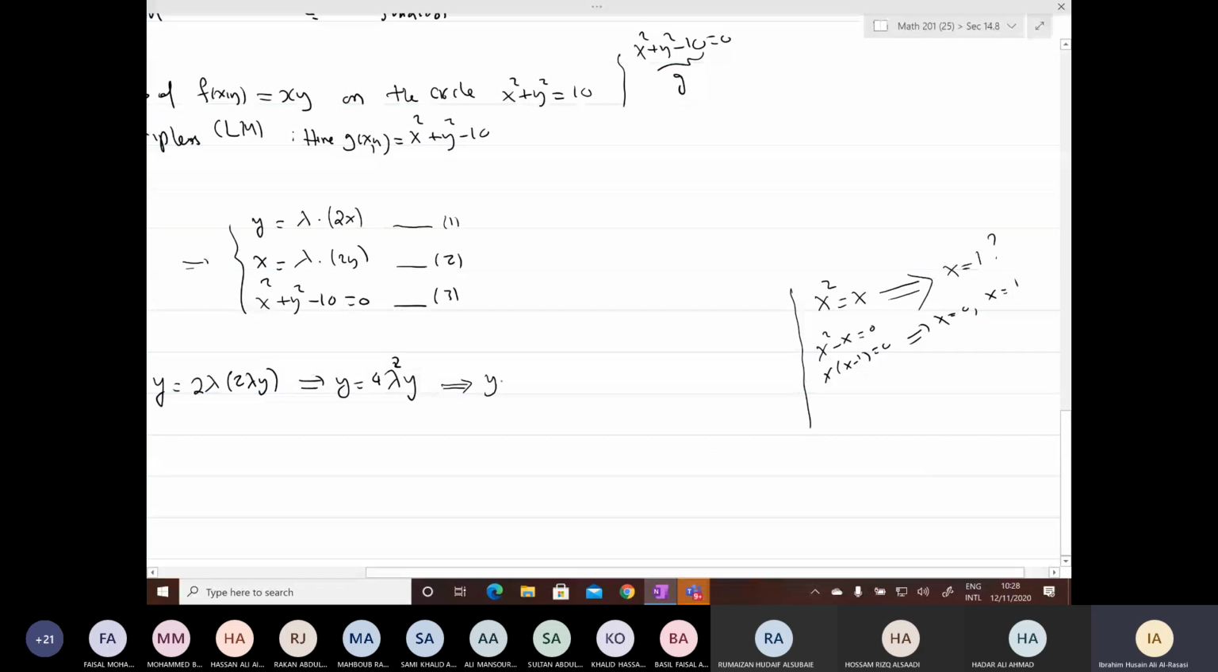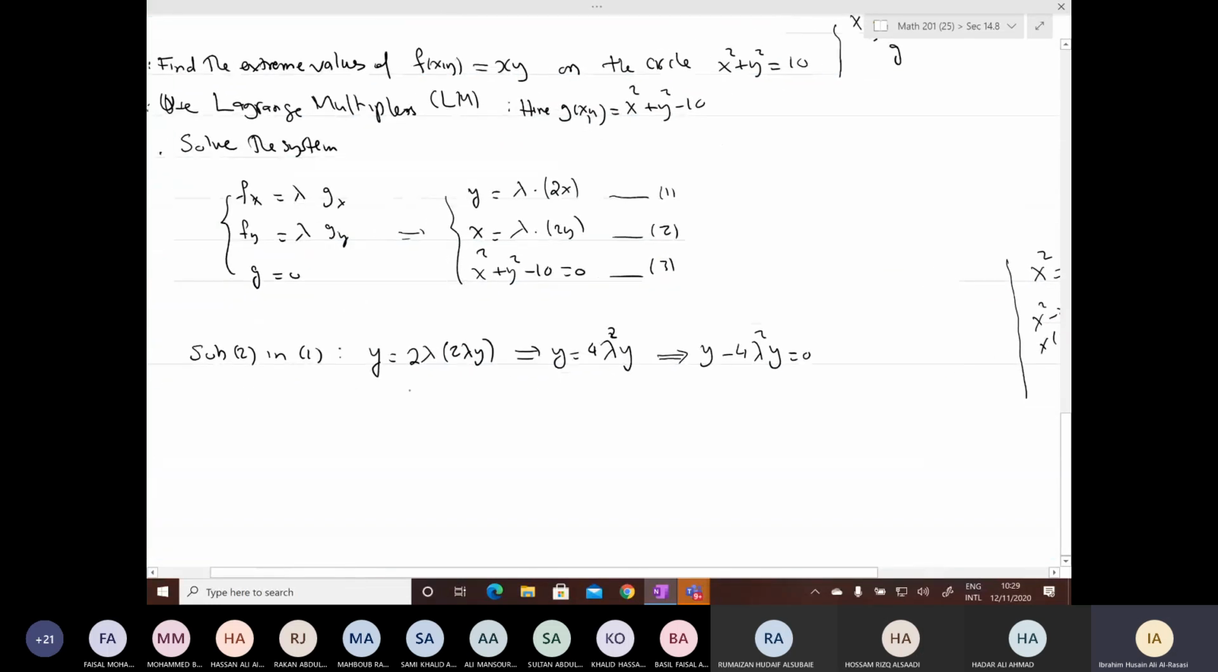So this is y minus 4 lambda squared y equal to 0. Then take y as a common factor: y(1 minus 4 lambda squared) equal to 0. This gives you y equal to 0, or 1 minus 4 lambda squared equals 0. So this gives you y equal to 0, or lambda equals plus or minus half.